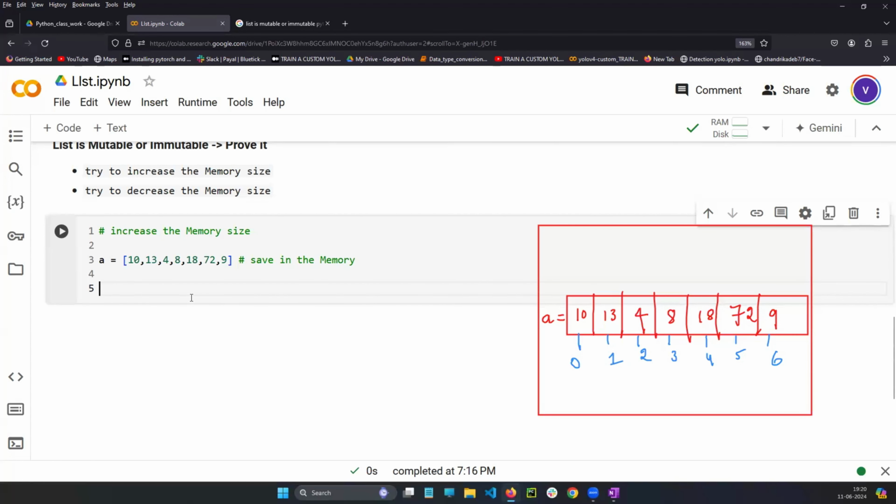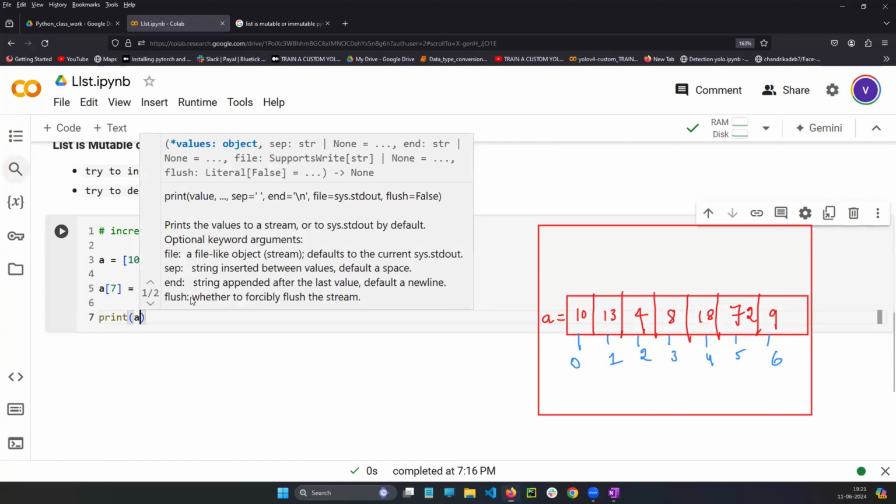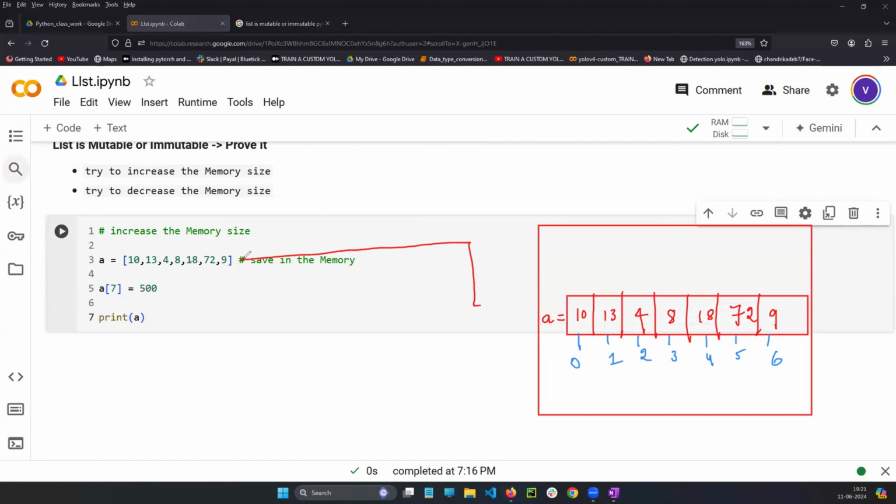So here what I will do is, I will write like this: a of 7 is equals to 500. Print a. I'm writing like this, yes. Now I will ask the questions, be ready. First line will save in the memory, how you can see here on the system. So how you can see, okay, first line completed.